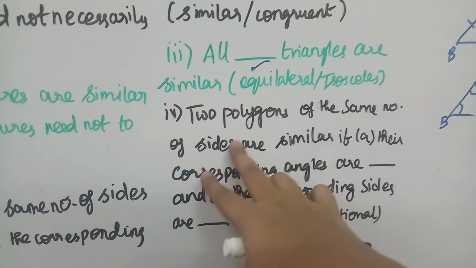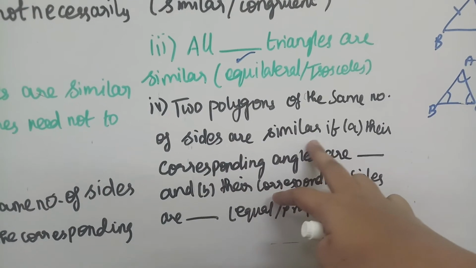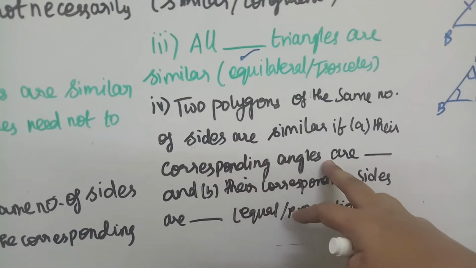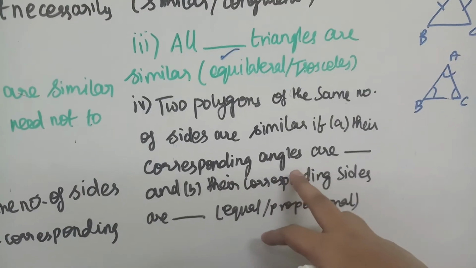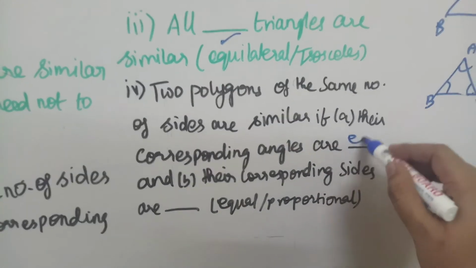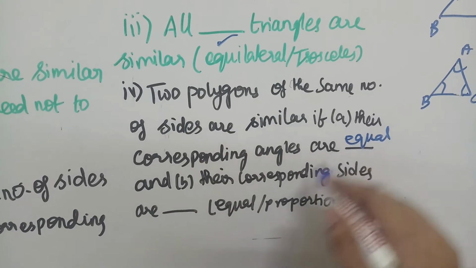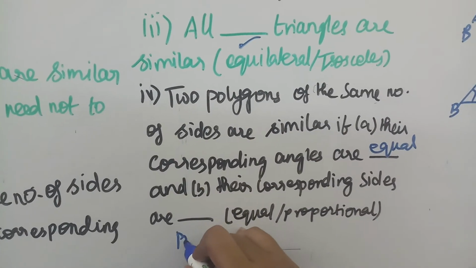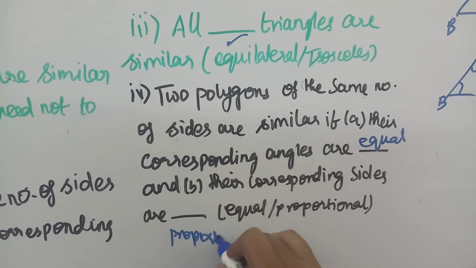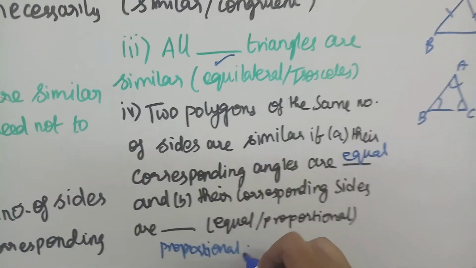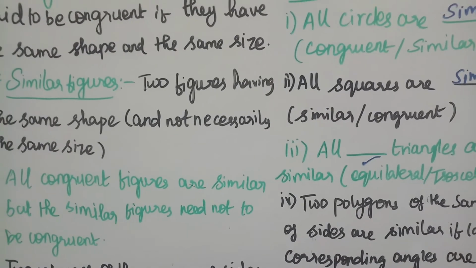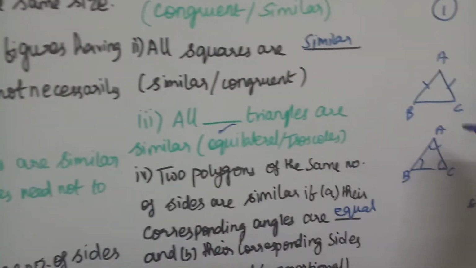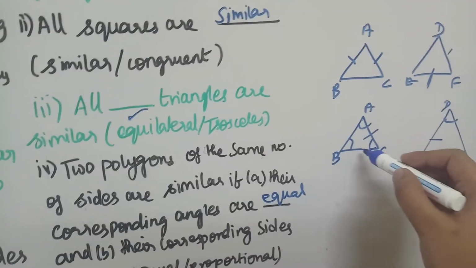Two polygons of the same number of sides are similar if their corresponding angles are dash and their corresponding sides are dash. Already we have discussed the angles should be equal and their corresponding sides should be proportional. So again I repeat, for congruent and similar figures we should check the sides, that is the proportionate form.